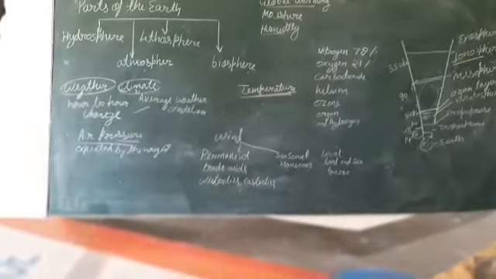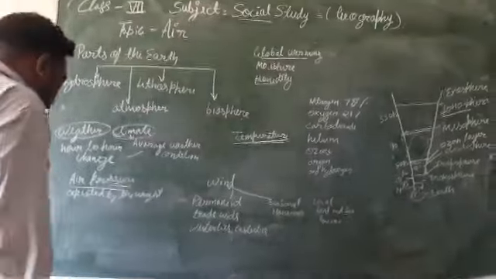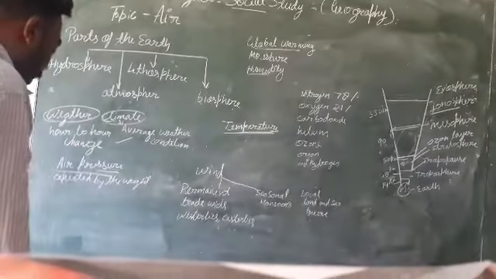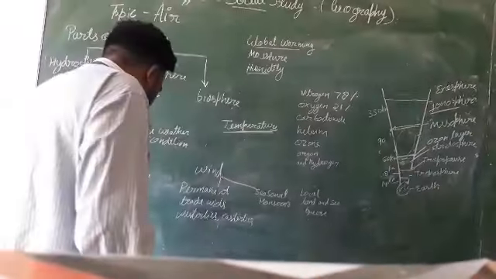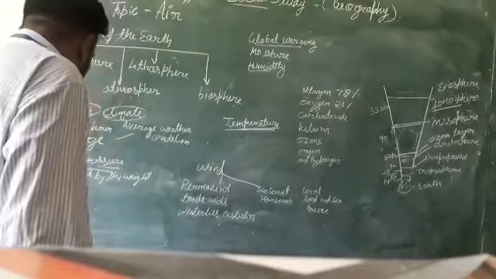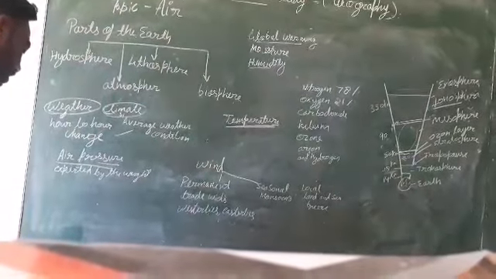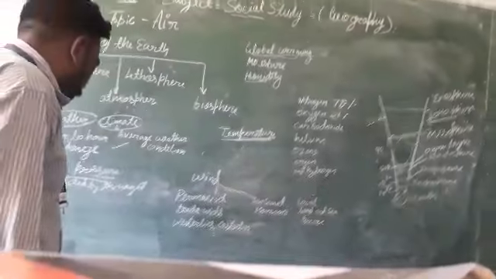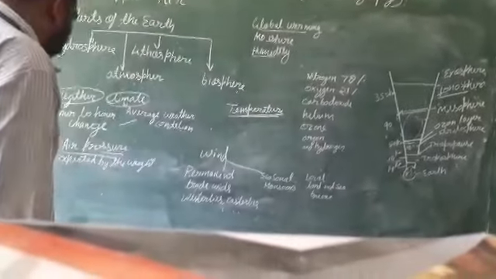Low pressure is associated with cloudy skies and wet weather. High pressure is associated with clear and sunny skies. The air always moves from a high pressure area to a low pressure area.